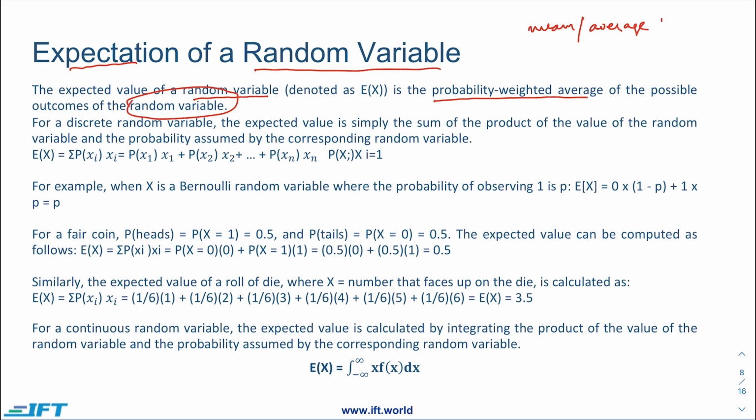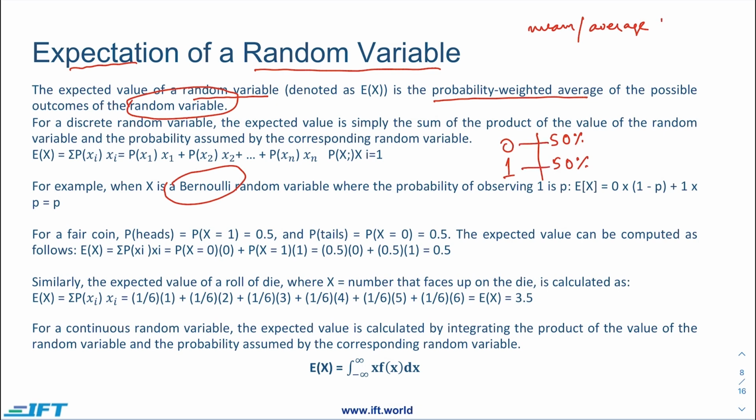For example, if we have two outcomes of any event, let it be a Bernoulli distribution where we have two options, 0 or 1, and the probability for these would be equal, that is 50% and 50%. By weighted average, we are saying that we will be multiplying these two observations with their probabilities.